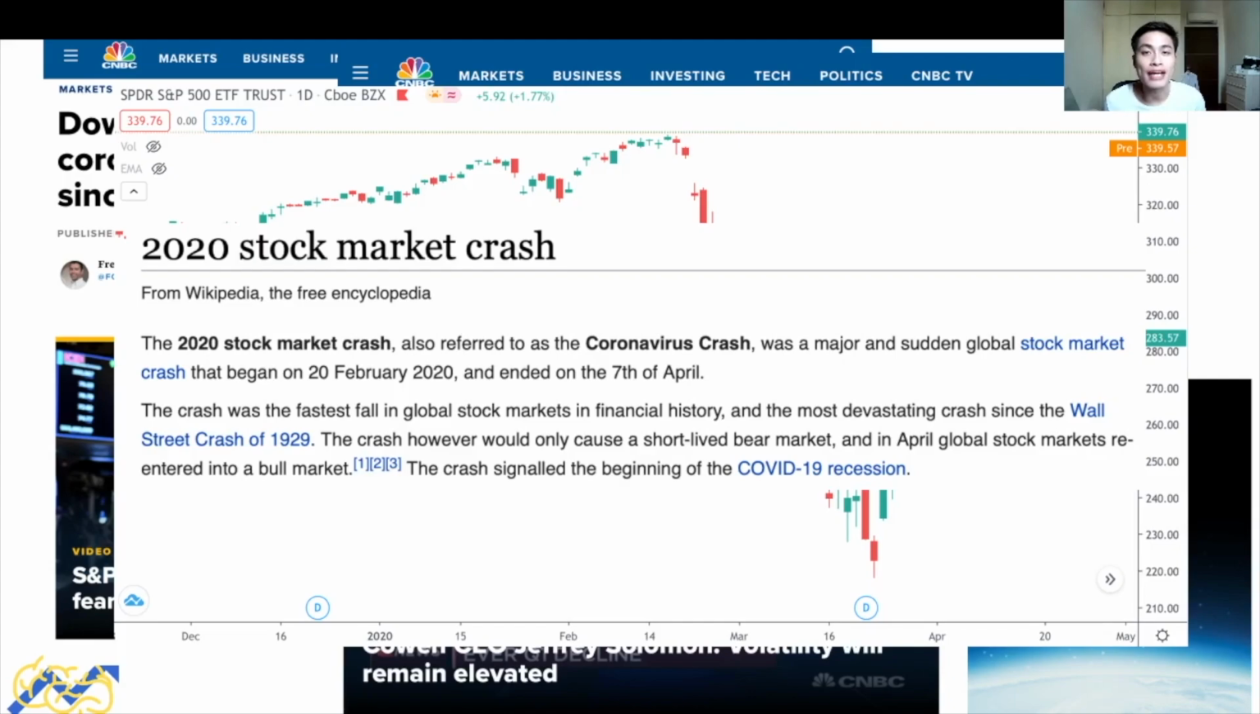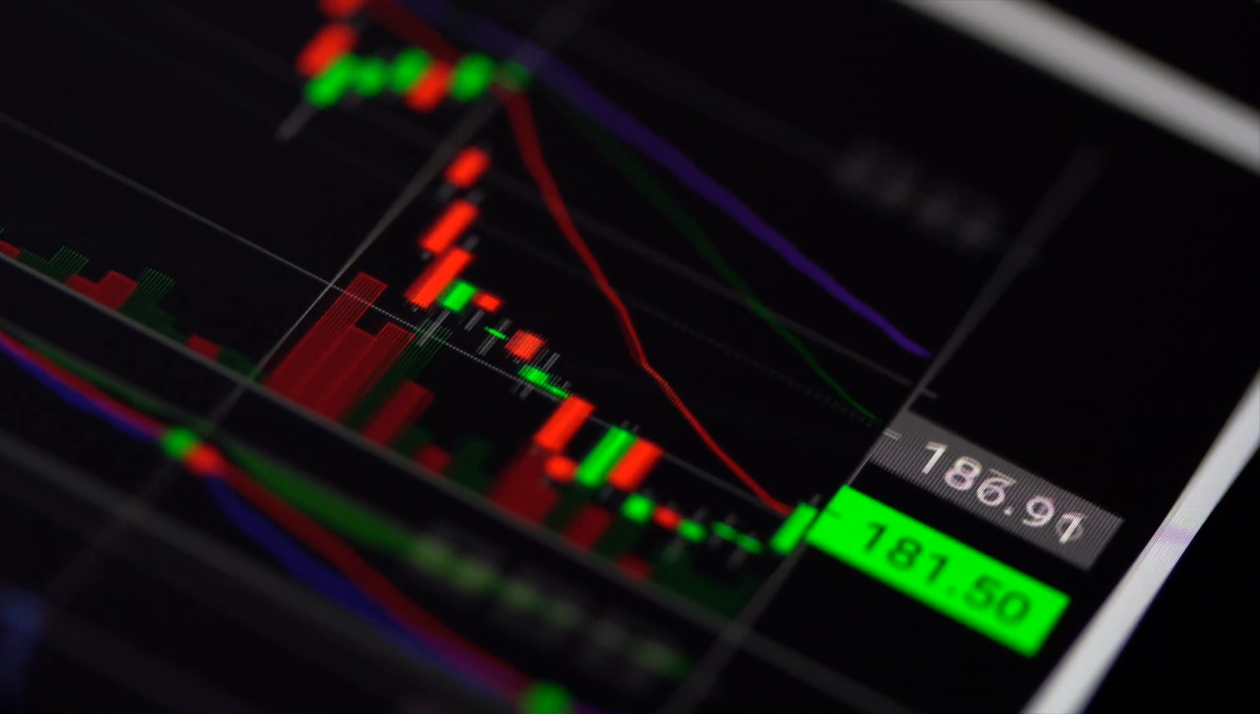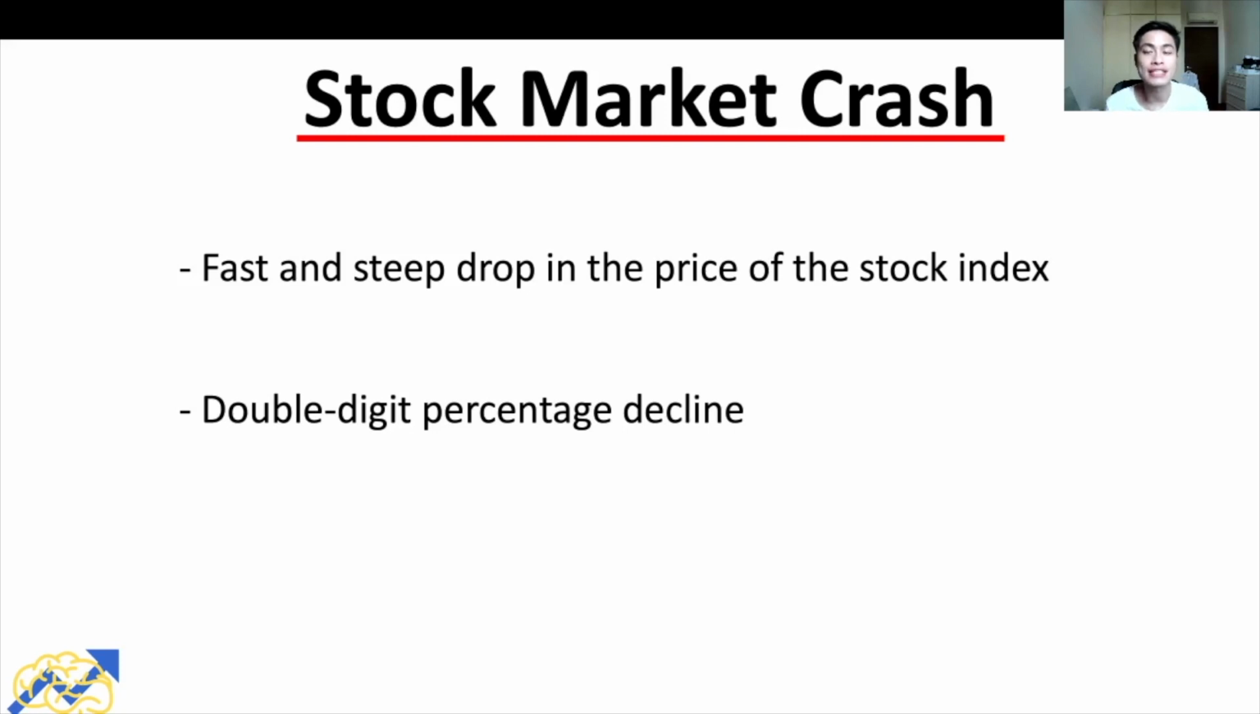So what is a stock market crash? A stock market crash is defined as a fast and steep decline in stock prices. And the percentage decline in stock prices is in the double digits. While there are no hard and fast rules on what constitutes a stock market crash, I have found that this definition gives a good representation of what a stock market crash is.